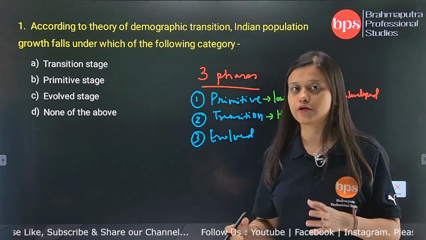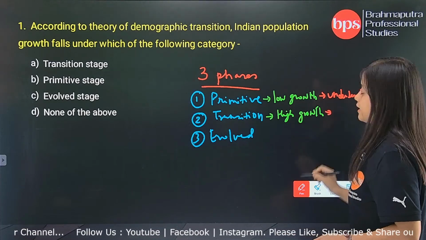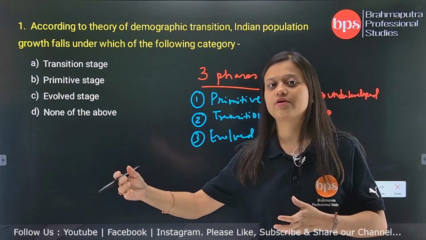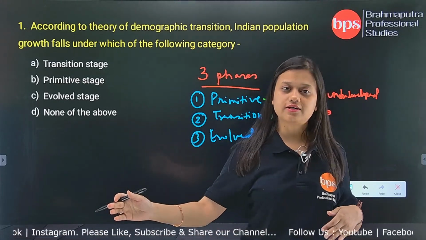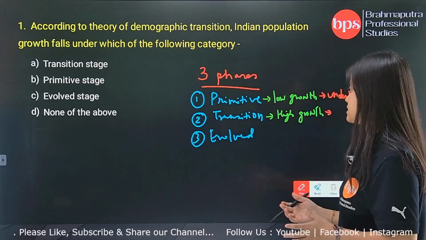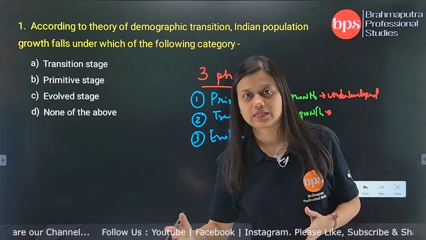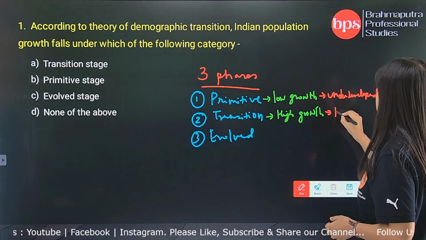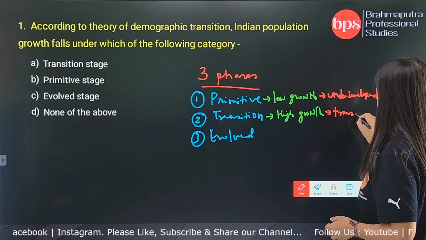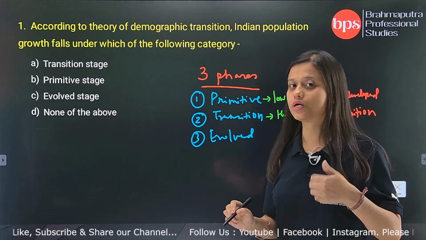Because these kinds of societies are evolving. They are traveling from an underdeveloped to a developed phase. And when they are traveling from an underdeveloped to a developed phase, what is happening? There is excess of technology to provide better healthcare and services to its population. So it is transitioning from an underdeveloped position to a developed position.